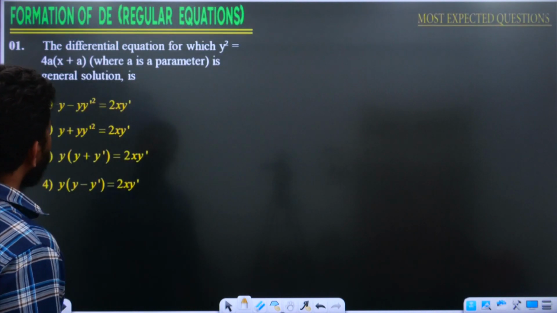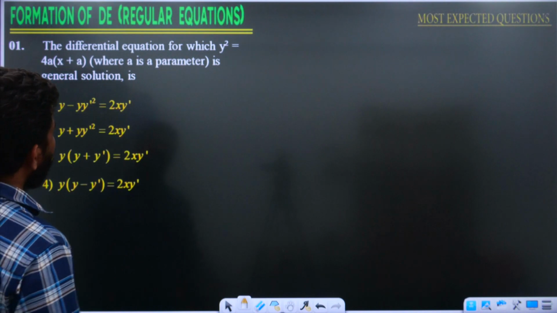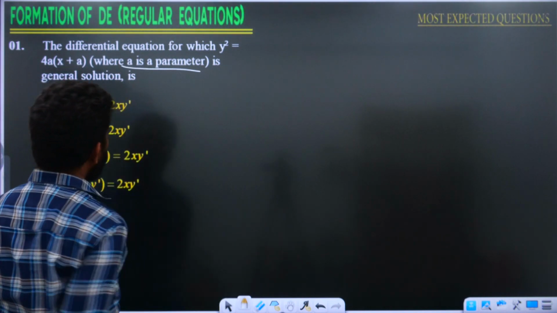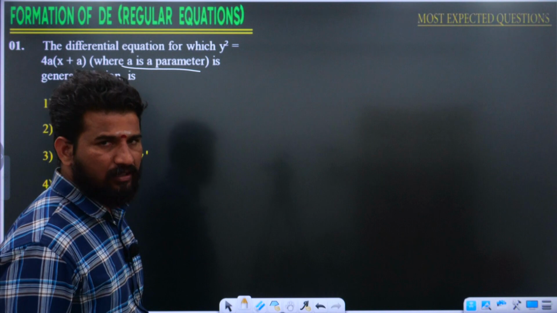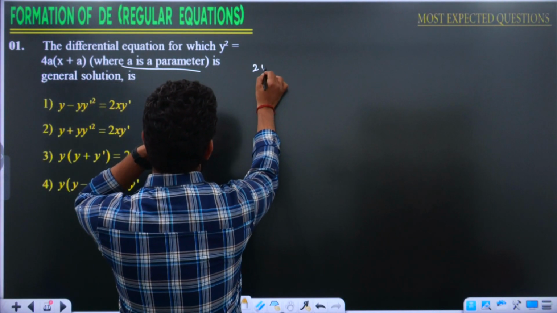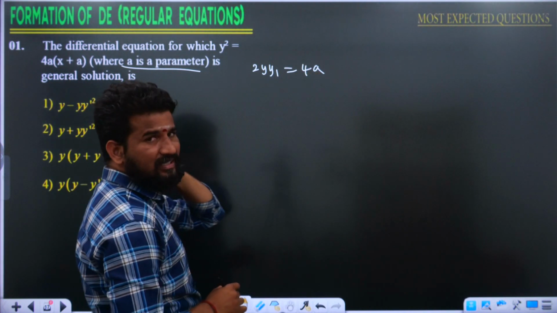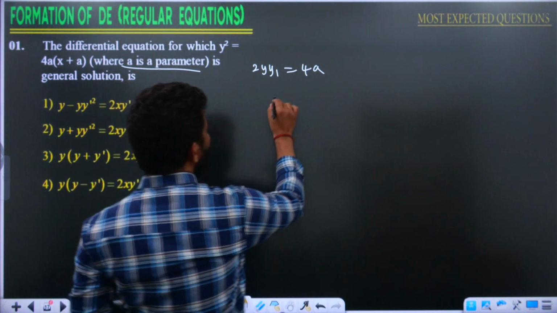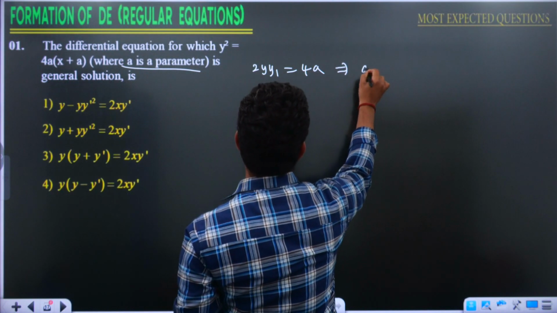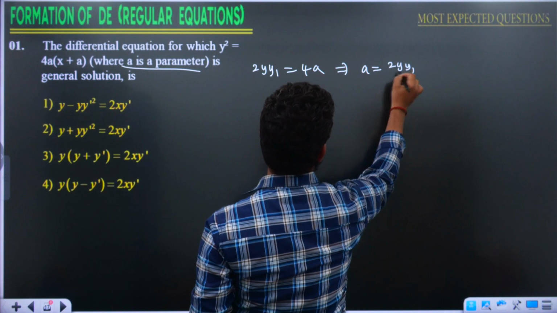The first question. The differential equation for which y square is equal to 4a into x plus a, where a is a parameter, we need a general solution. We need to eliminate a. Differentiating both sides, we are going to get 2y y1 is equal to 4a. From 2y y1 is equal to 4a, what would be a? A is nothing but 2y y1 by 4.